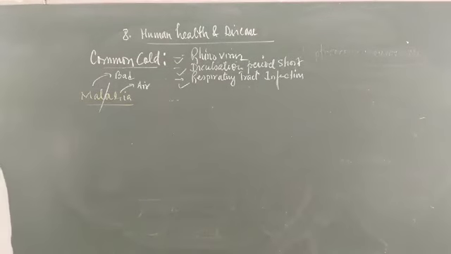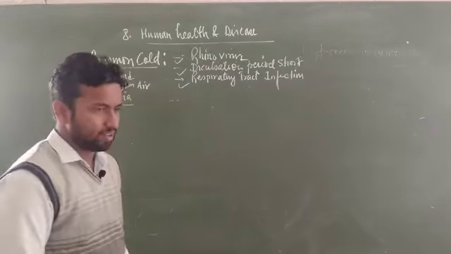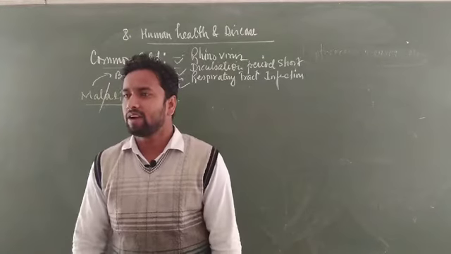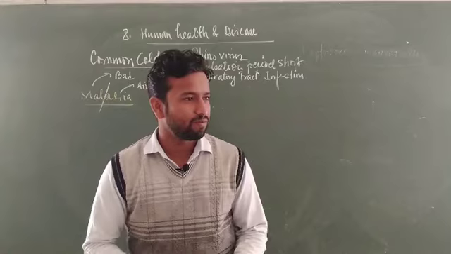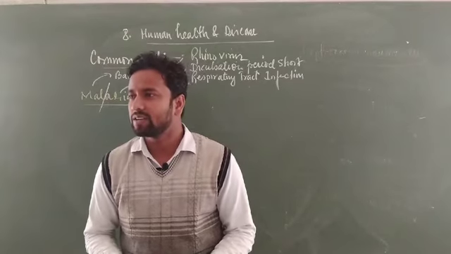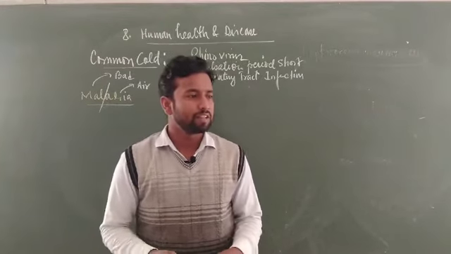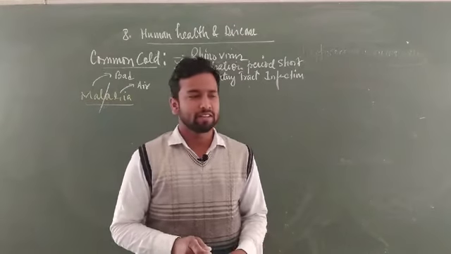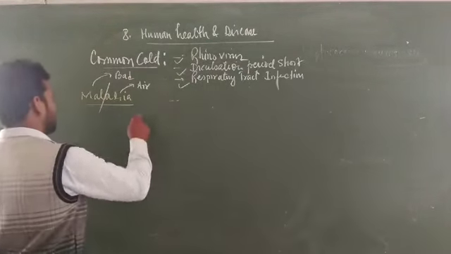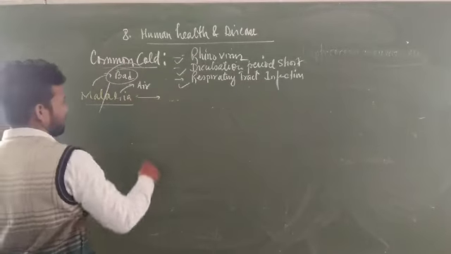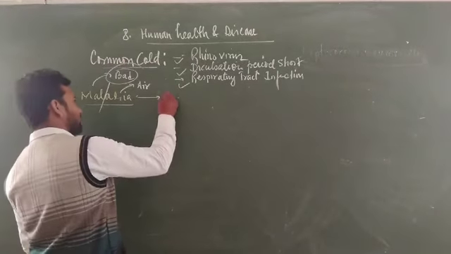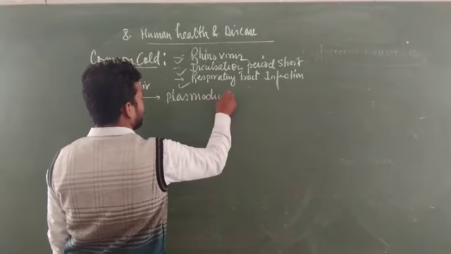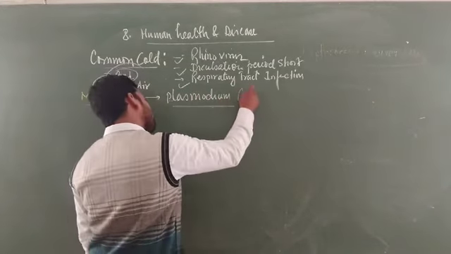It was initially believed that malaria is caused by bad air, foul air, polluted air. But later, with the discovery of the pathogen, the actual cause was found: malaria is caused by a causal organism known as Plasmodium, and Plasmodium is a protozoan.